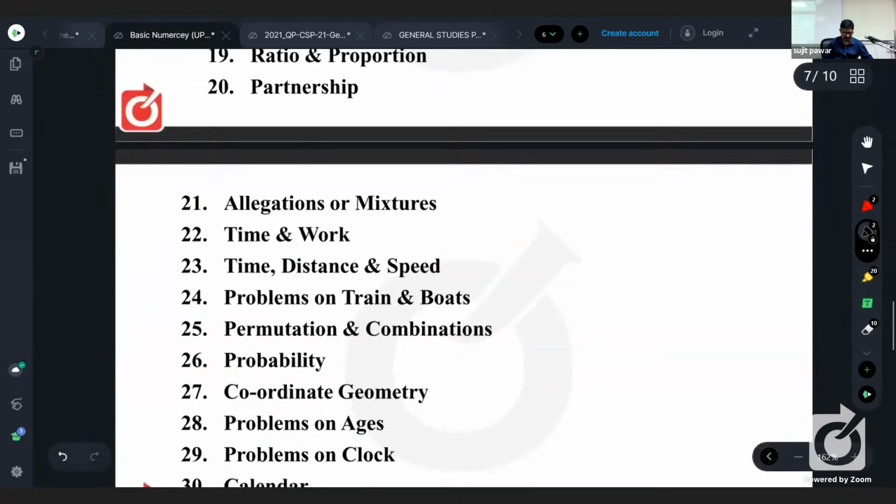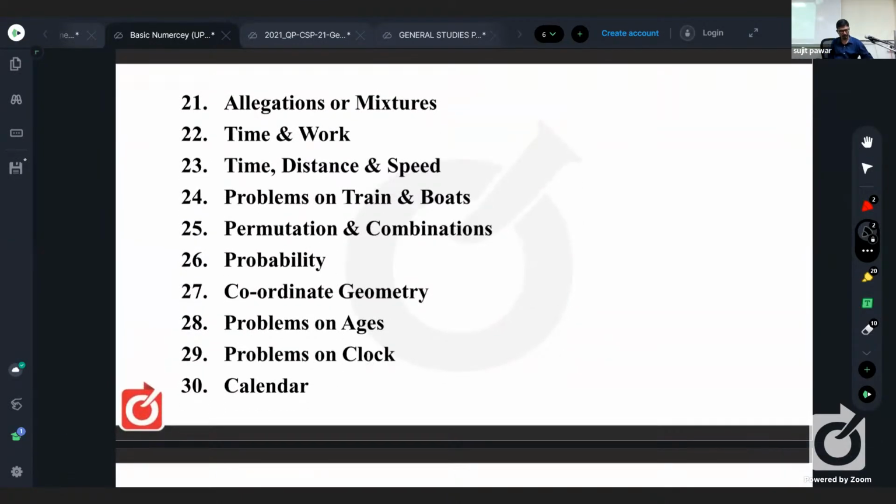Finished? Then this group: alligations or mixtures, time and work, time, distance and speed, problems on trains and boats, permutations and combinations, probability, coordinate geometry. Then the last three topics from this one, 28th, 29th and 30th. These topics are common to mental ability also. So there are problems on ages, problems on clocks, problems on calendars, right?